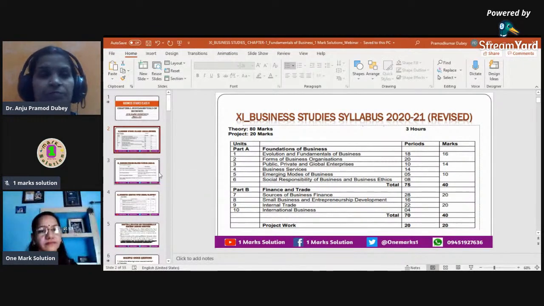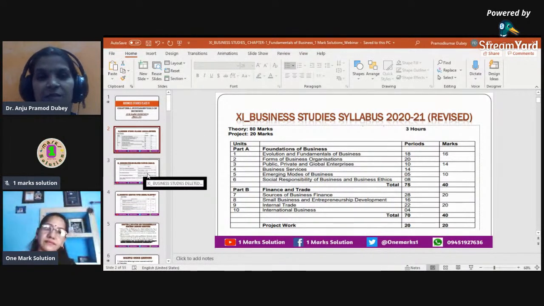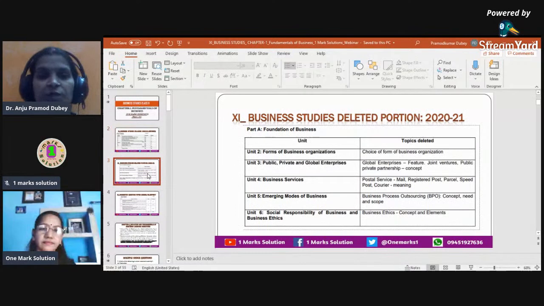The first chapter is fundamentals of business, and the next chapter is forms of business organizations. Including these two, you have a total of 16 marks from these chapters. The questions will be there for your half yearly or your final exam. This carries a great weightage: 20% of the entire syllabus is based on these two chapters. However, we are going to take only one part of it.